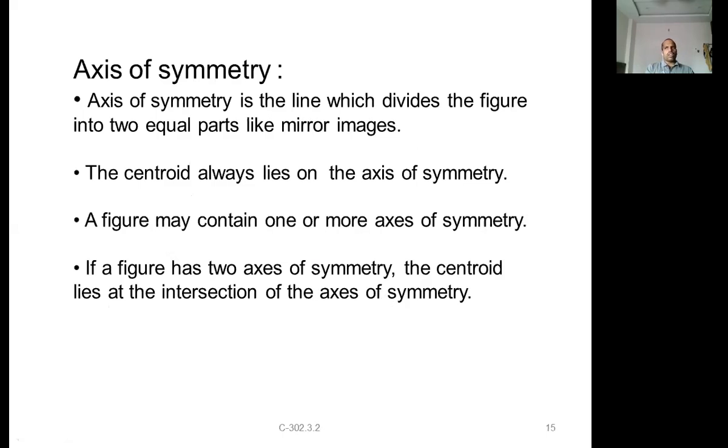But if you take a circle, it is symmetric about any axis; if you cut it into any parts, it will be symmetric. Like that, some figures may contain any number of axes of symmetry. But if you draw any two axes of symmetry, the intersection point itself is the centroid of that figure, of that area. Right, that's your axis of symmetry.